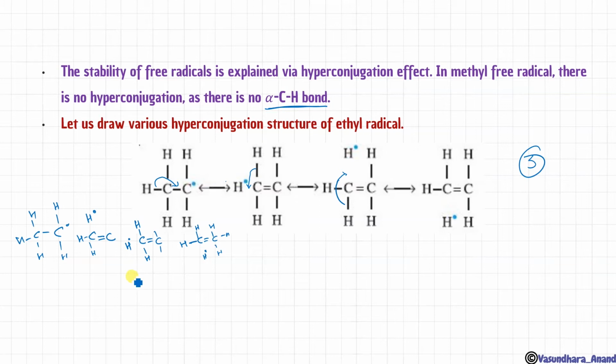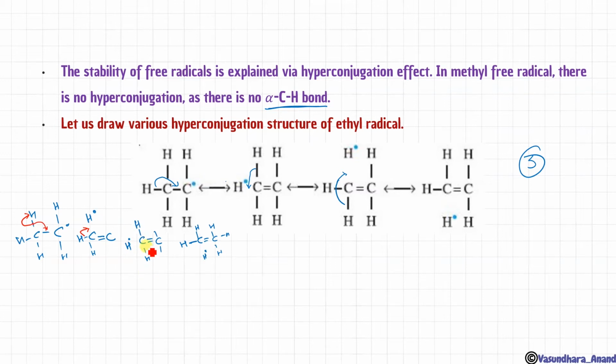Okay, so I have drawn it this way. Now let me show the bond, how it is. Both are the same thing; I'm just making it easy. This bond is going to break, one electron will shift to this, one electron will shift over here, and this will form a double bond, and this hydrogen will be without any bond, a free radical. Now what next? This bond will break, one electron will shift over here, and one free radical will remain like this.